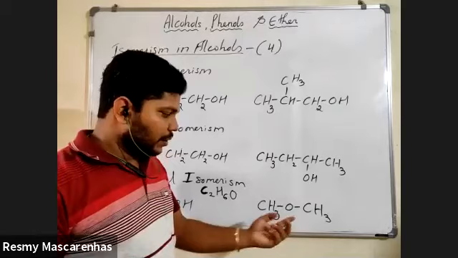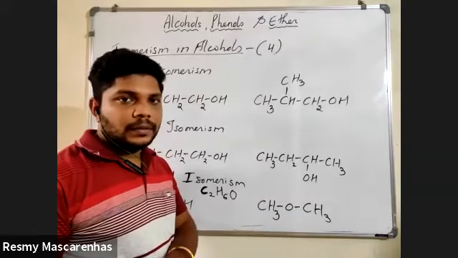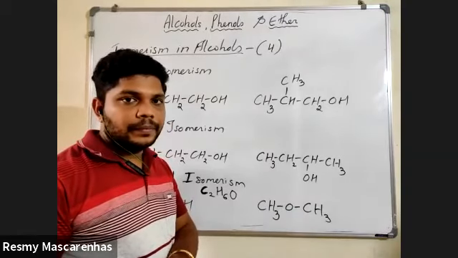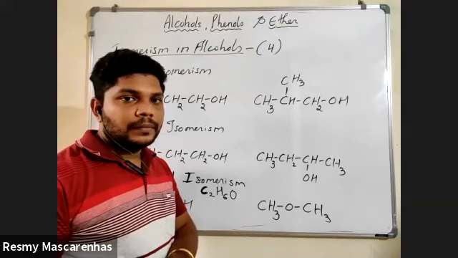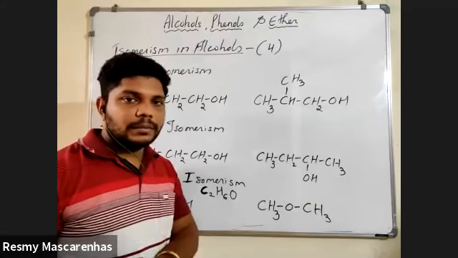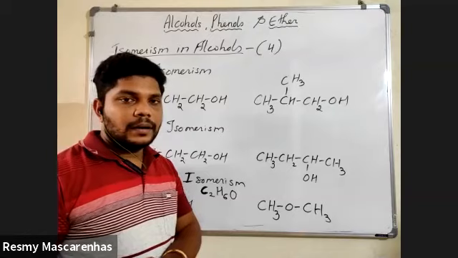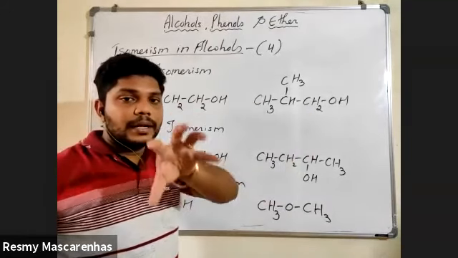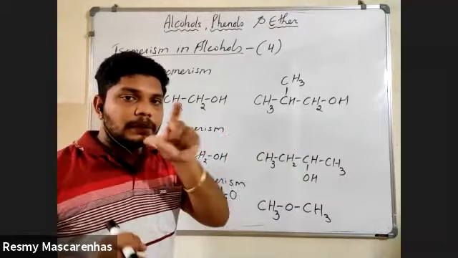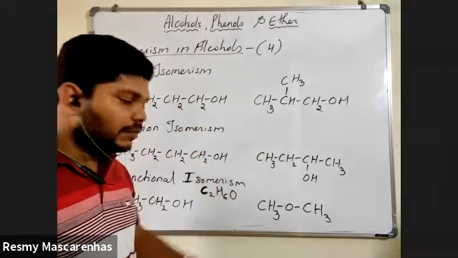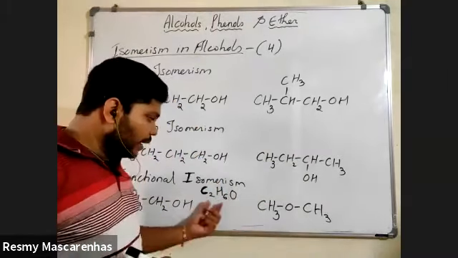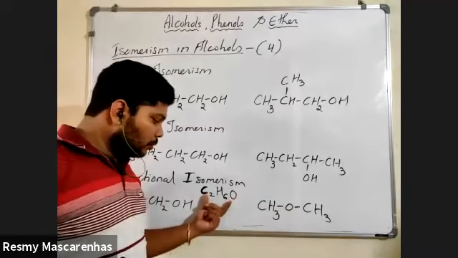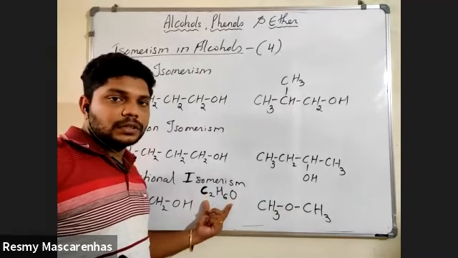Is this how you are writing ketone? No. Tell me fast. Many students are there. So ether. Ether, very good. This is the ether functional group where both the side carbon and middle oxygen. So both carbons are joined by that oxygen. This is the ether functional group. So I have made an ether functional group by using this structural formula.